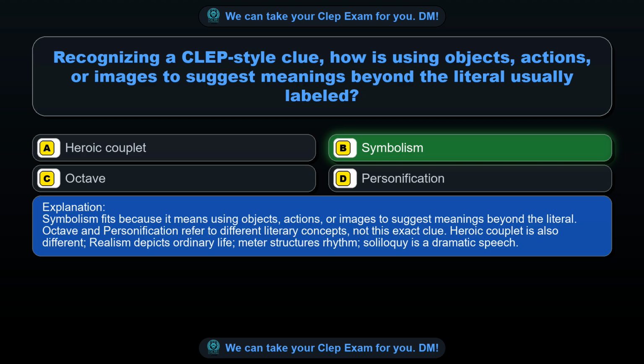Octave and personification refer to different literary concepts, not this exact clue. Heroic couplet is also different. Realism depicts ordinary life. Meter structures rhythm. Soliloquy is a dramatic speech.